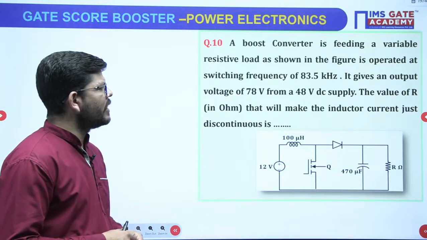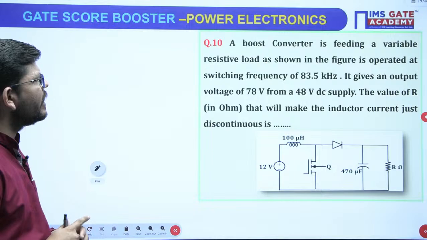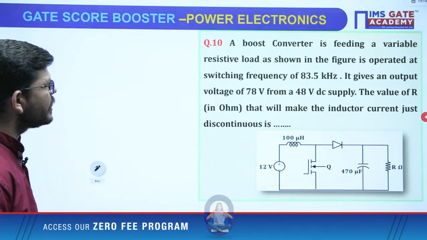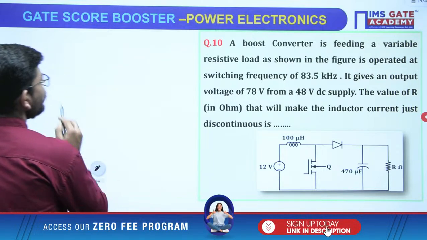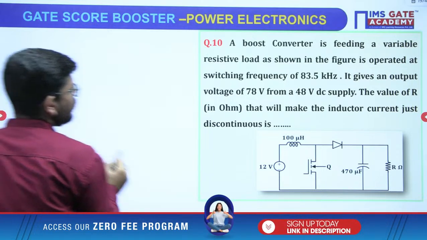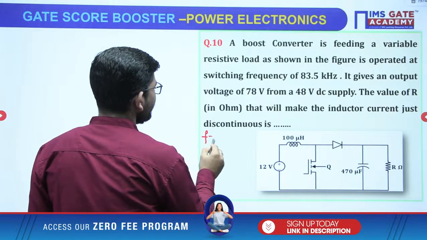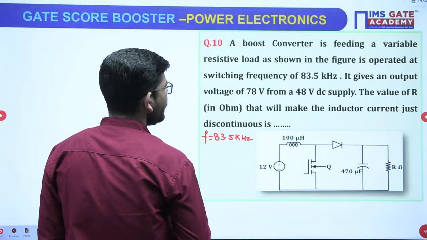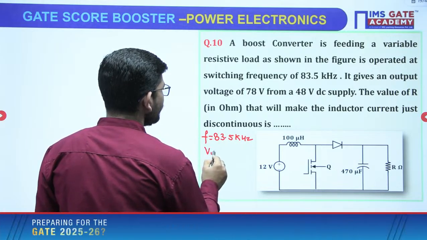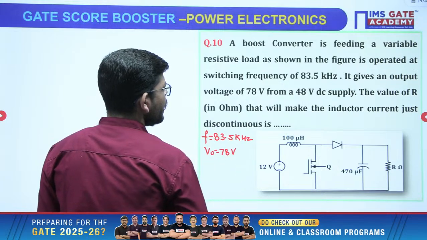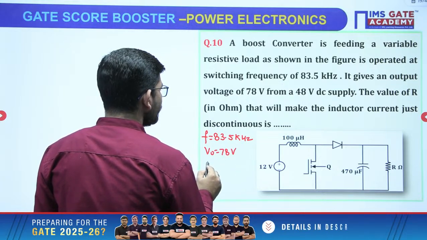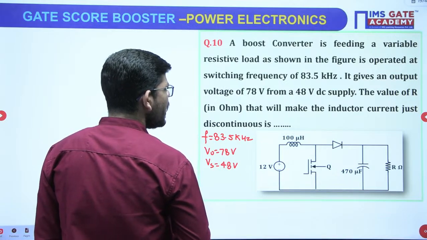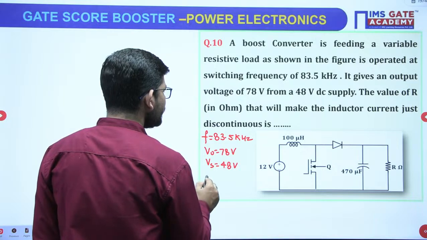A boost converter, as shown in the figure, is feeding a variable resistive load and is operated at a switching frequency of 83.5 kilohertz. So I can write it here: switching frequency is 83.5 kilohertz. It gives an output voltage of 78 volt from a 48 volt supply. Input voltage is 48 volt. The value of R in ohm that will make the inductor current just discontinuous.